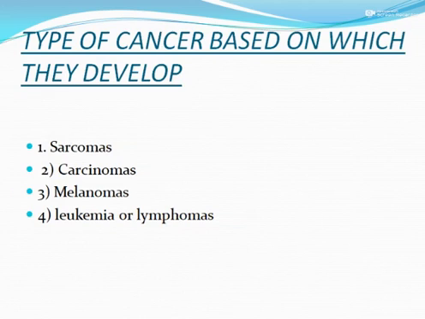The last one is leukemia or lymphomas. These are cancers of hematopoietic cells, that means related with our blood. They include leukemia, that means blood cancer. Okay, these are the four types of cancer cells.